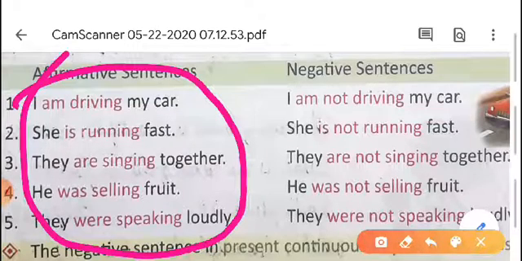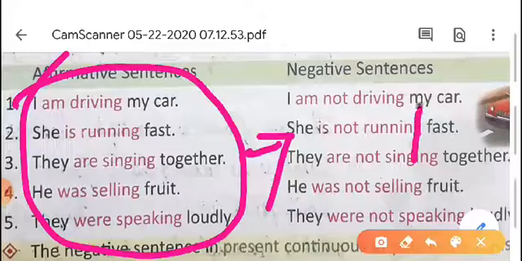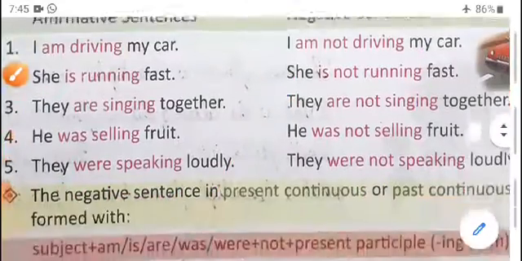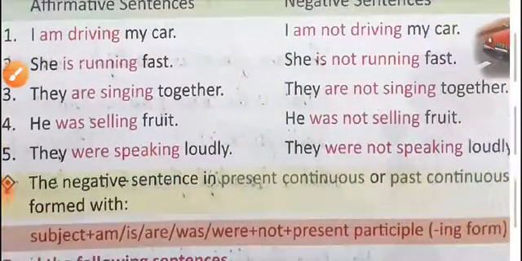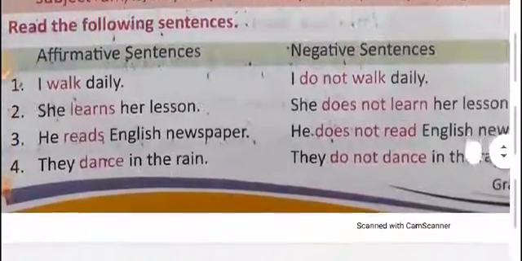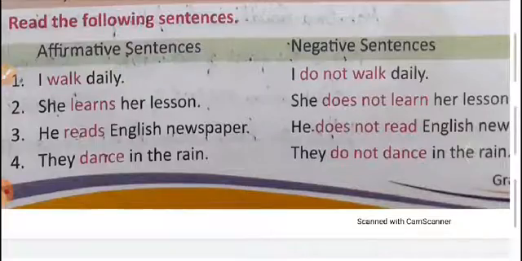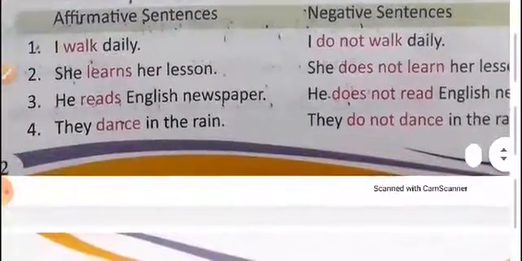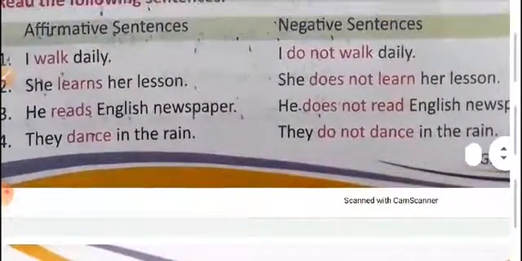So, in this continuous tense, how can we make negative sentences? How can we make negative sentences with the helping verb? We have to add the word not. Now read the following sentences: affirmative sentences and negative sentences.